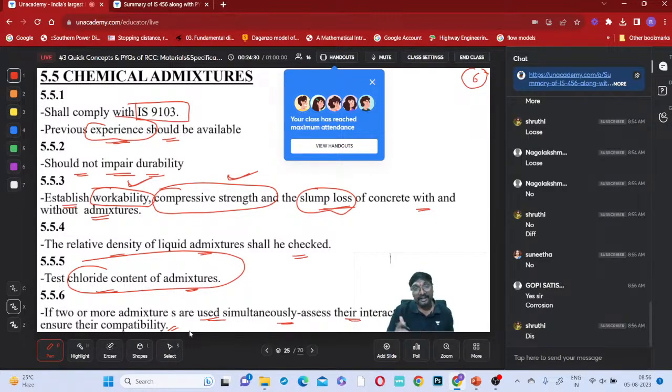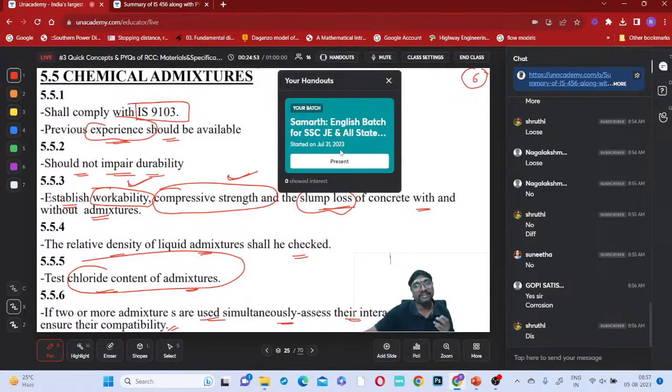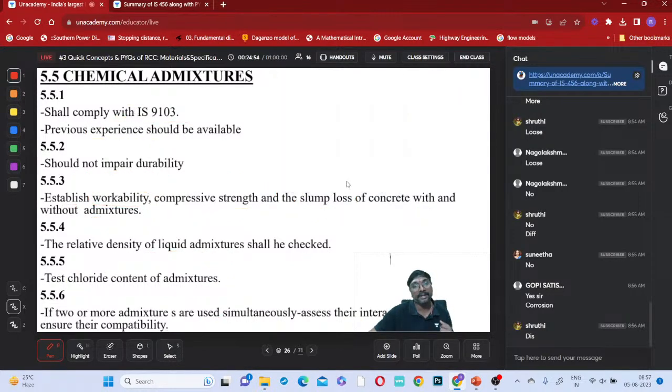We have to check if these two chemicals, when mixed with each other, will be subjected to a new chemical reaction and create any new chemical product which will be harmful. We have to check whether these two are compatible with each other or not, and whether they will interact with each other and create any problem for the concrete. Definitely yes, we have to check all these things when choosing chemical admixtures.